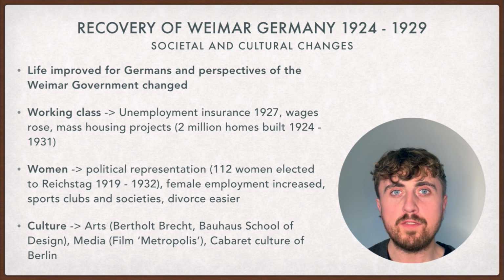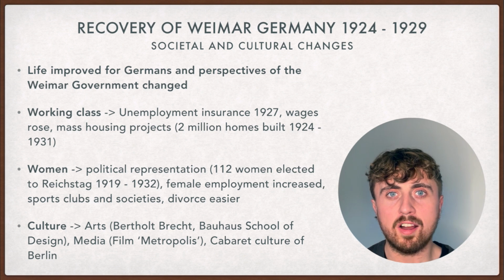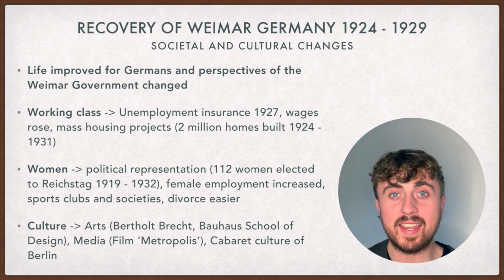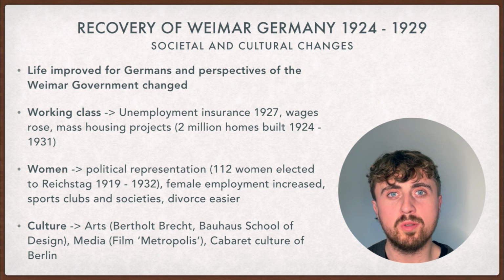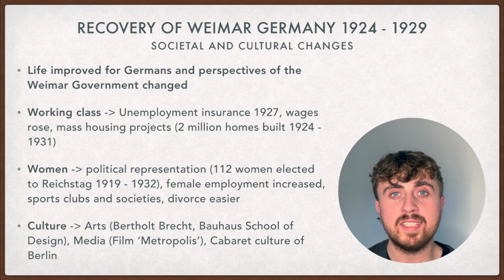During this period, life improved for Germans, and perspectives of the Weimar government changed. The working class saw a number of positive changes. Unemployment insurance was introduced in 1927. Wages rose year on year, and 2 million new homes were built between 1924 and 1931. Women also saw their political representation improve, as 112 women were elected to the Reichstag between 1919 and 1932. Female employment also increased, new sports clubs and societies were set up, and the laws around divorce were relaxed.